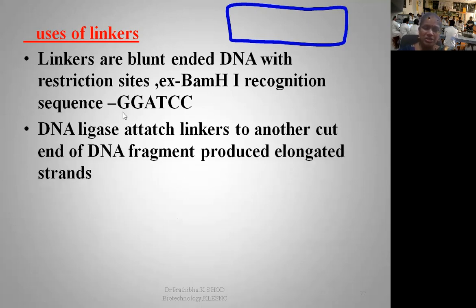Such restriction sites were used during the preparation of the linkers, because when we treat with this particular restriction enzyme, it recognizes the sequences and cuts on either end of the DNA fragment, then you are going to get the zigzag or sticky-ended DNA fragment.